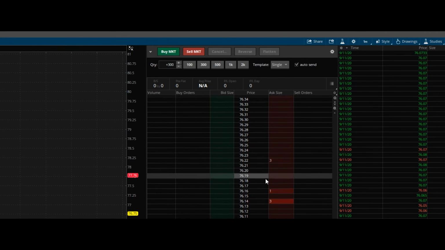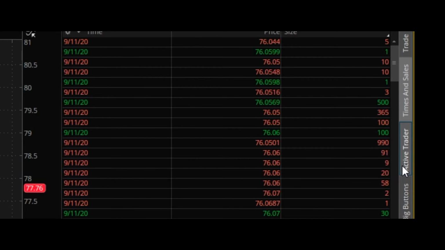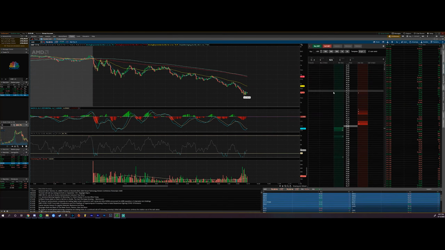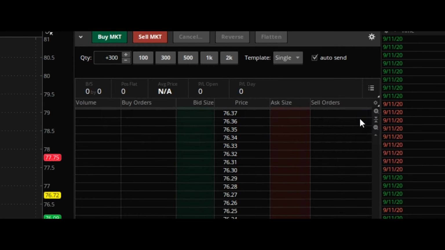Alright, so we have the active trader window open. If you do not know how to open this, you can come all the way over to the right and you'll see this little active trader button. Click it and you should get the active trader window open. So what we're going to do first is add something to our active trader window. We're going to come over to this little gear icon, click it and go to customize.